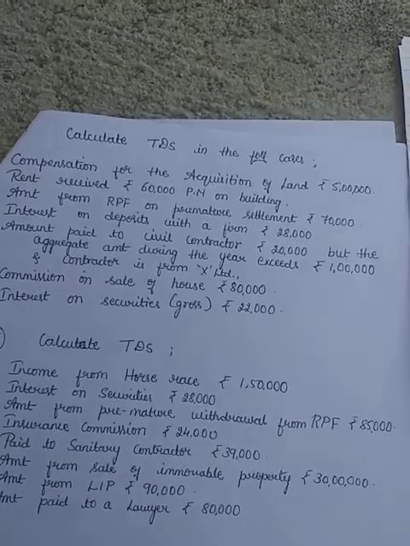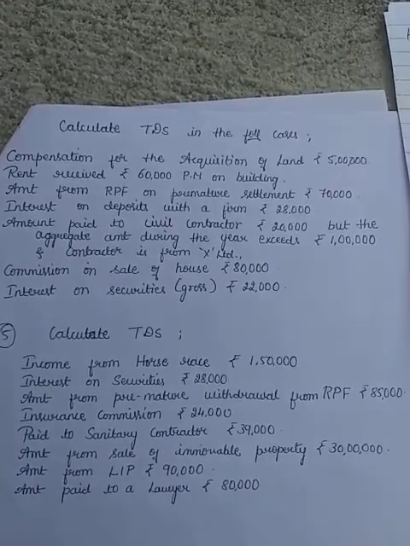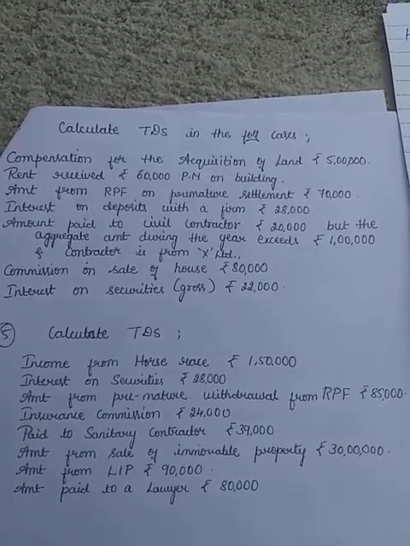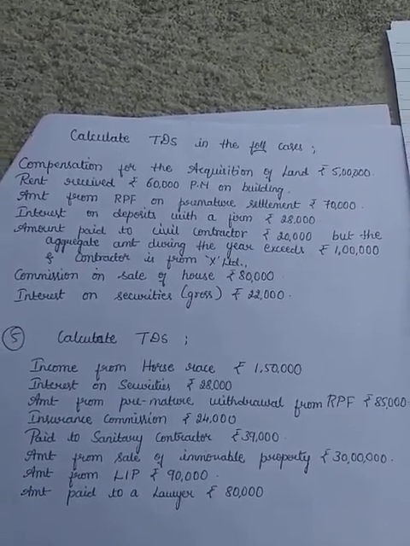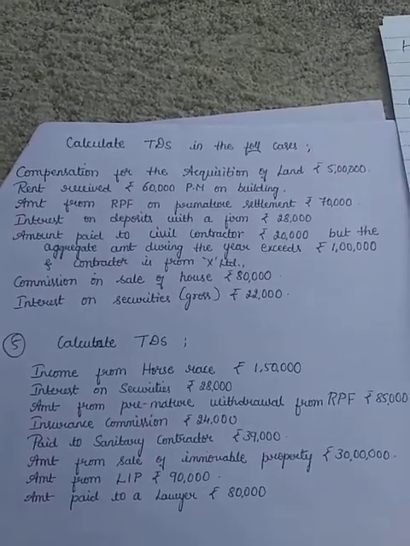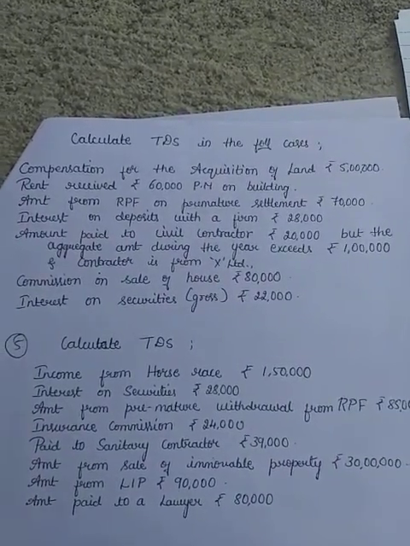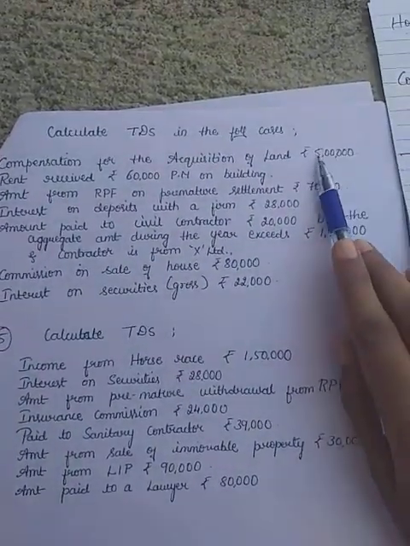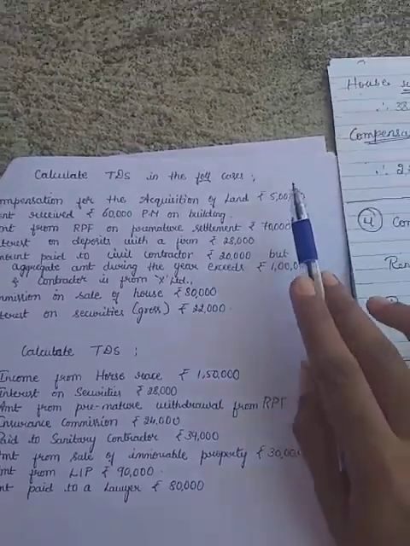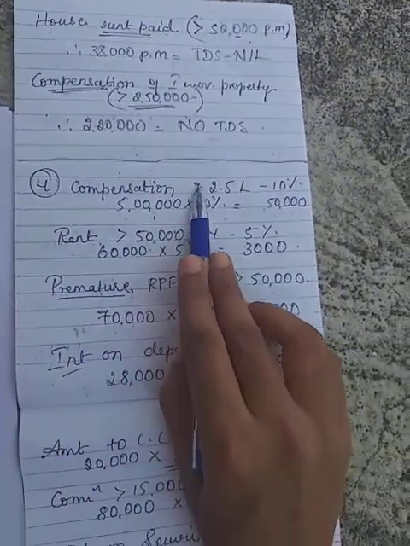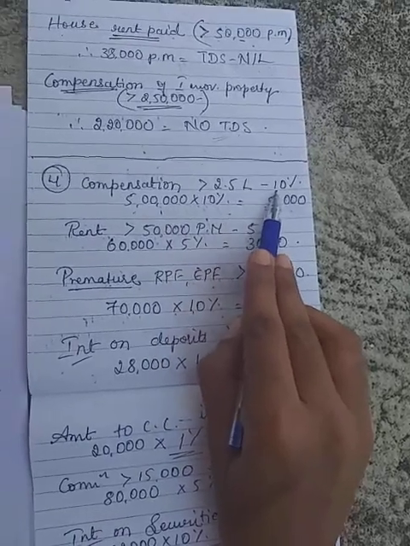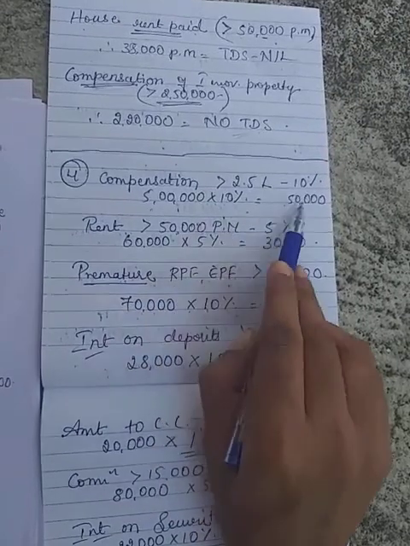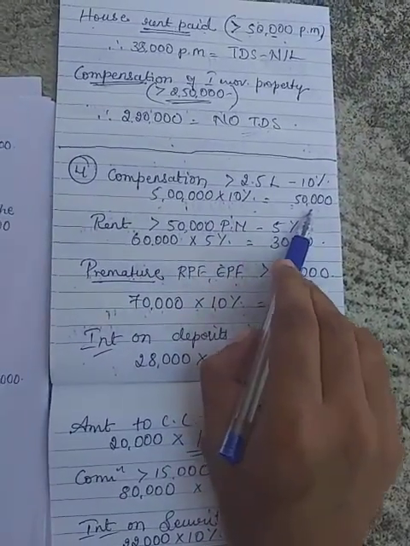First is compensation for the acquisition of land. Again, compensation. Acquisition of land is an immovable property. Any compensation received on immovable property, the threshold limit must exceed rupees 2,50,000 as per the TDS chart rate. Only then 10% TDS is applicable. Yes, for us the amount has exceeded 2,50,000, hence TDS can be applicable at the rate of 10%. Therefore 5 lakh into 10% comes around 50,000.